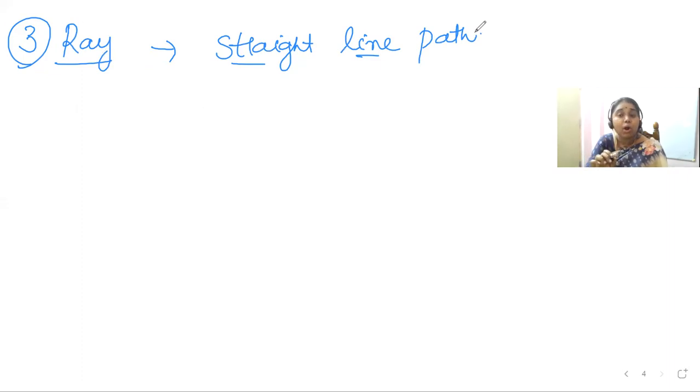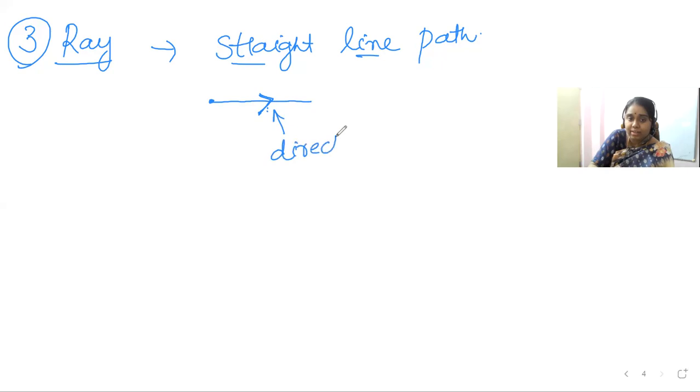Generally it is represented by an arrowhead like this: a straight line with an arrowhead on it. What does the arrowhead indicate? It indicates the direction of propagation of light, whether light is traveling from left to right or right to left.